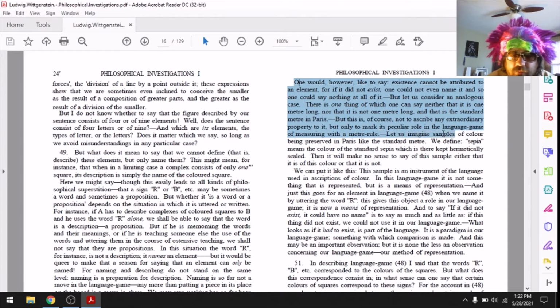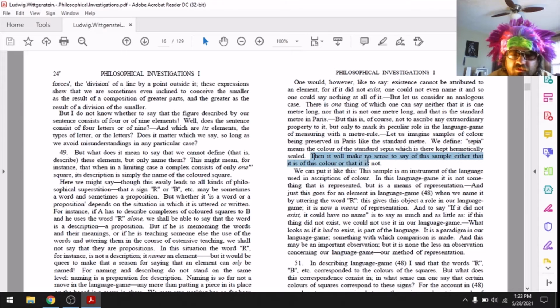Let us imagine samples of color being preserved in Paris, like the standard meter. We define "sepia" means the color of the standard sepia, which is there kept hermetically sealed. I think they used to do this. I don't think this is the case anymore, but they did this with the kilogram for a while, and I think it was in Paris, where literally they had an object called Le Grand K that was like the definition of what a kilogram was. I think they've changed that now. But they used to do this kind of thing.